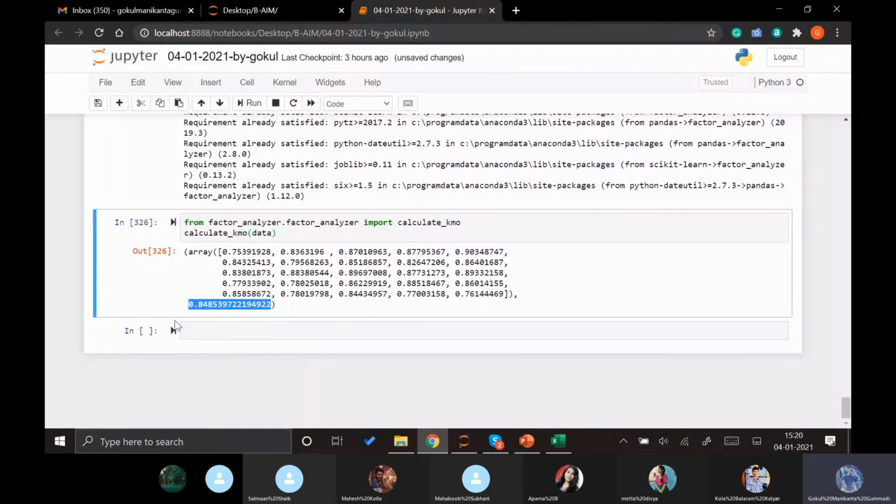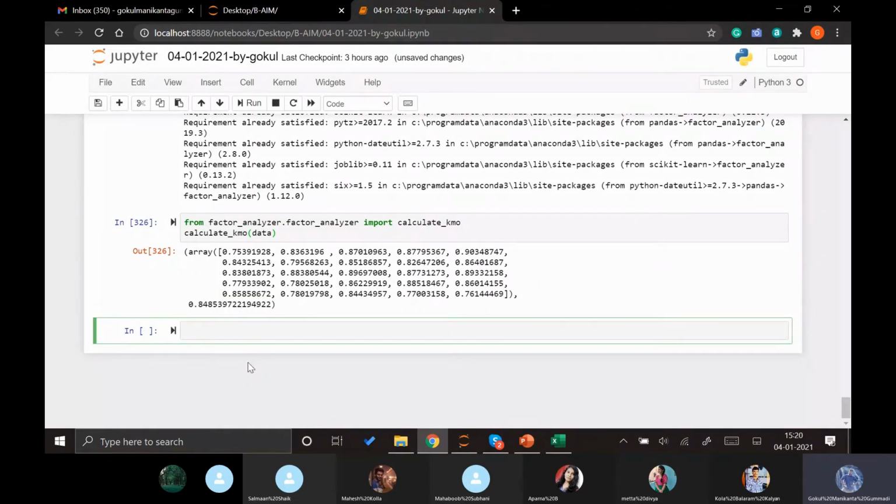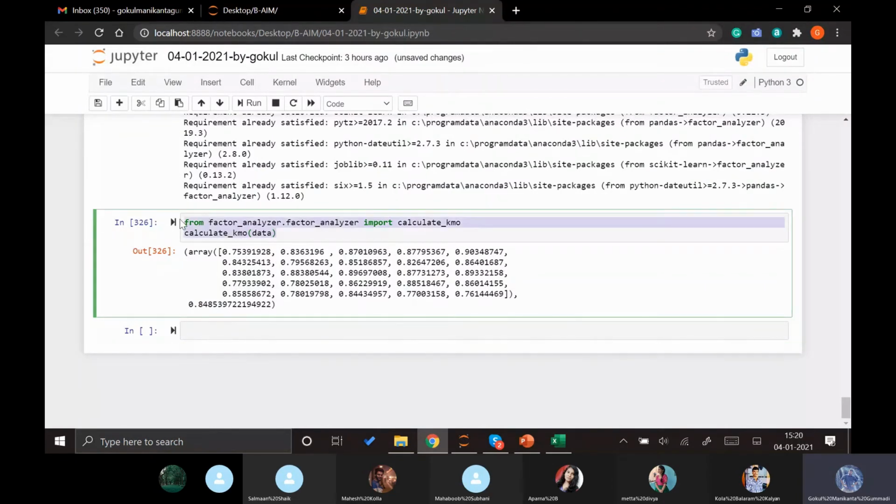So as it is showing already 0.85, we can clearly go with the factor analysis, and it says that we have to reduce the dimensions for a better output, or we can say for a better performing data set, for which we have to perform the factor analysis. So how do we perform the factor analysis, or how do we understand how many factors we need to convert this into? This KMO is not explaining how many factors it can be converted into.